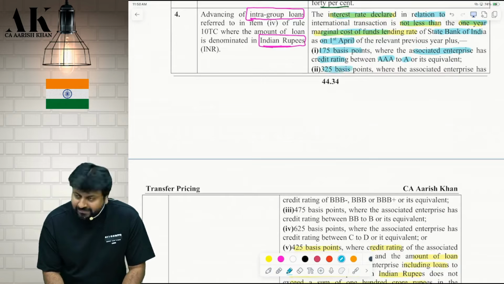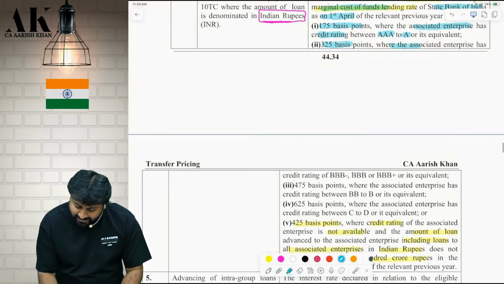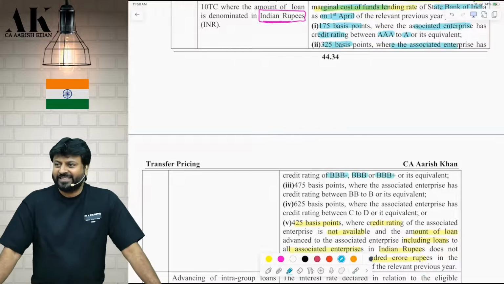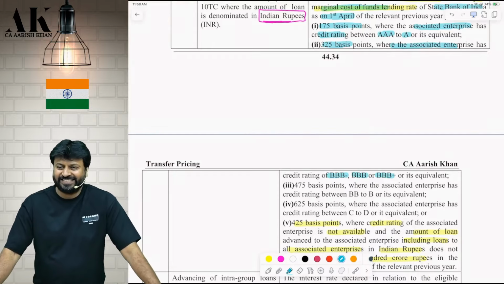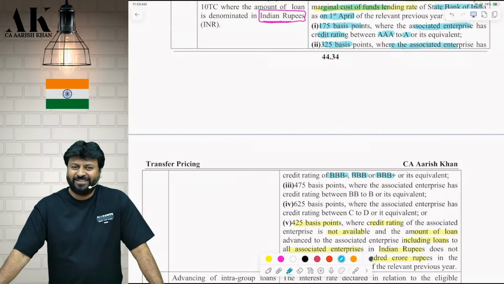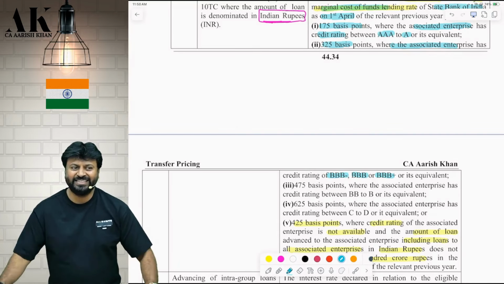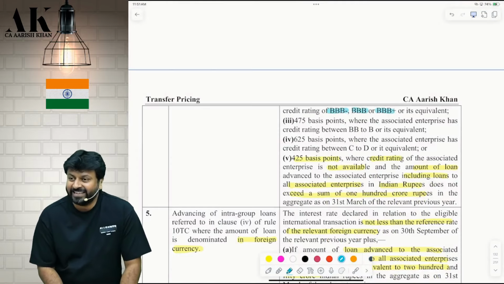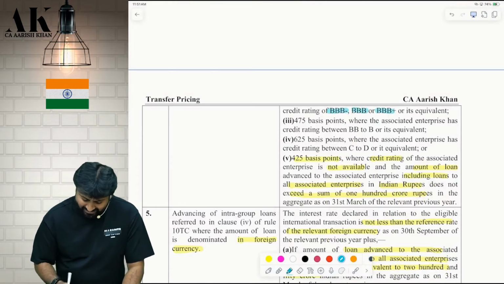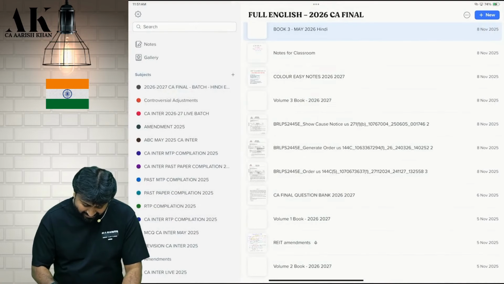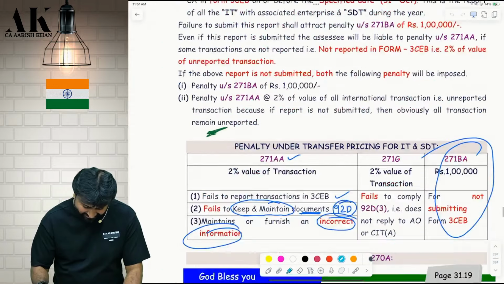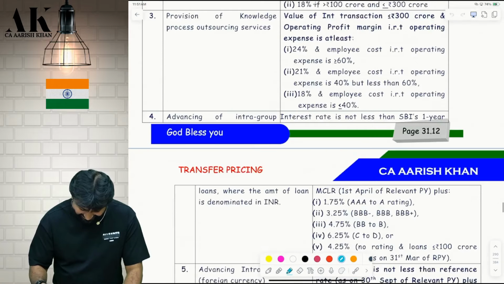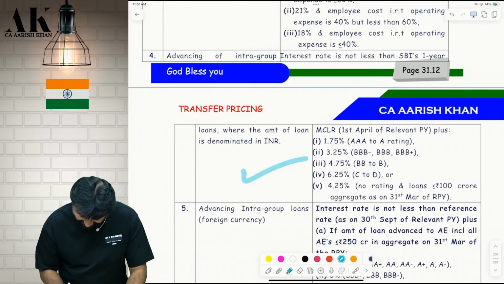MCLR plus, where the credit rating is BBB minus, BBB plus. Check please. Are you clear? Remember, you have to say no. Next, fast, tell me. Read from here, 475 and all. Read here, directly 4.75. Check here.